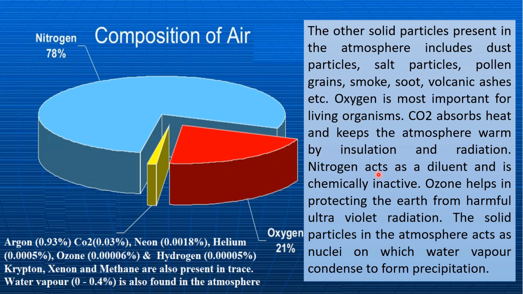The nitrates and nitrites are needed by plants to grow and produce the nitrogen molecules used by animals. While the nitrogen is in the atmosphere, it is not important. But when the nitrogen is removed from the atmosphere, it is vital for all the living organisms on the earth. Ozone helps in protecting the earth from harmful ultraviolet radiation. The solid particles in the atmosphere act as nuclei on which water vapor condenses to form precipitation.